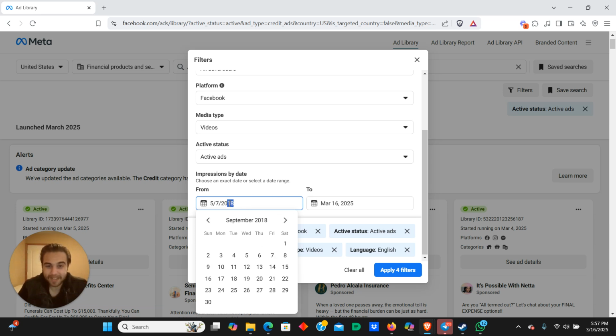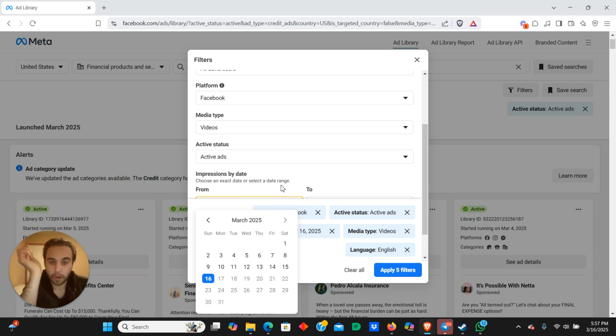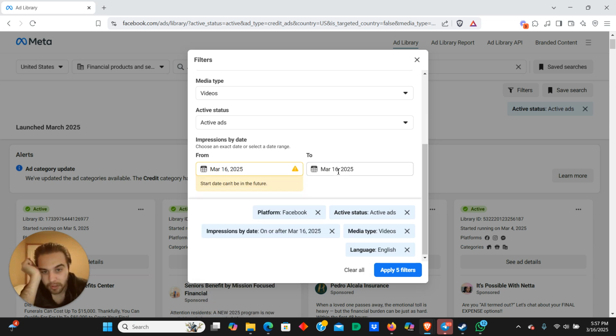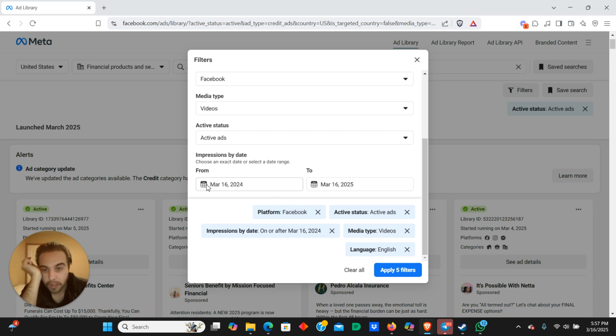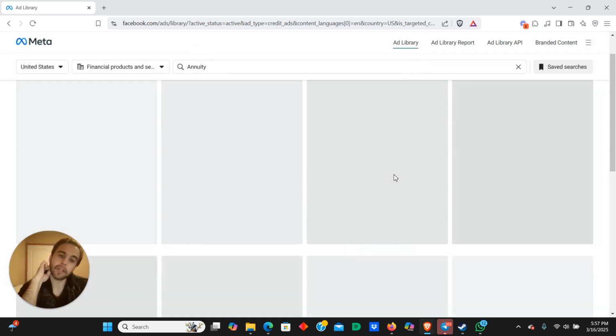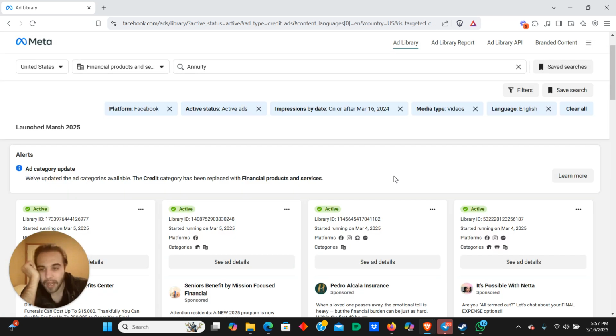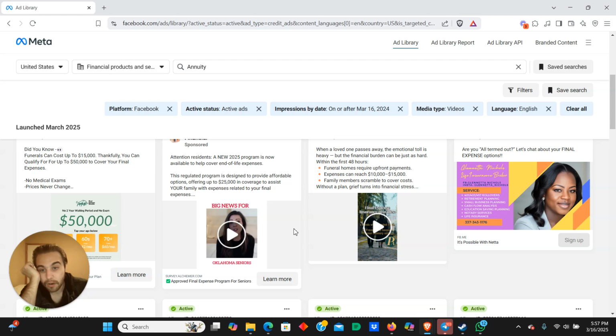I don't want ads from 2018, it's not useful, but I will do March 2024. No, not 2025, 2024. There we go. Maybe I do want March. Okay, so now I'm going to hit apply, because I want ads that have been running for a really, really long time. This one, right? Oklahoma seniors.